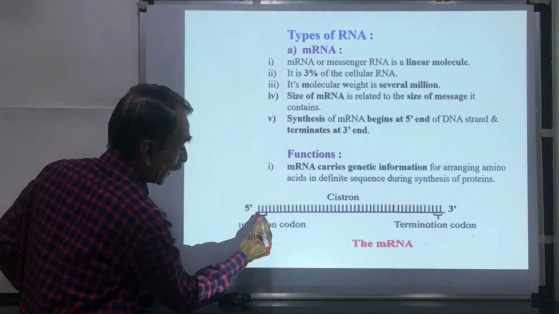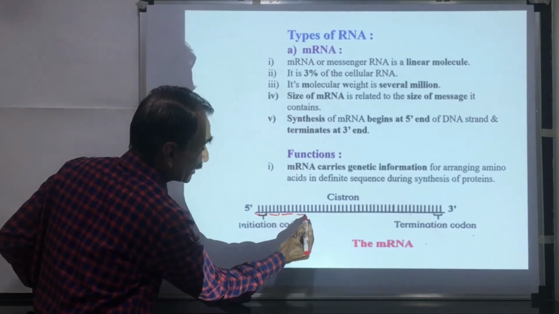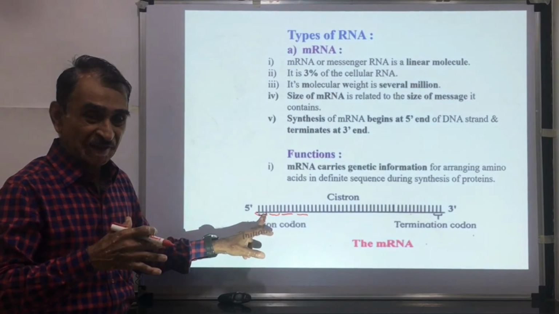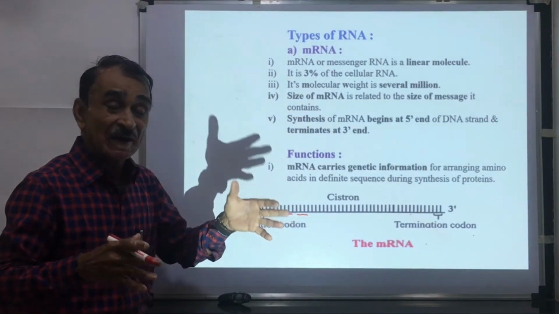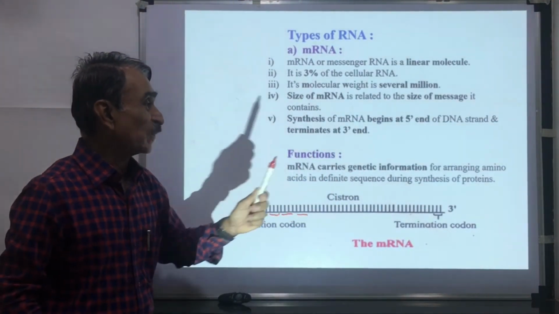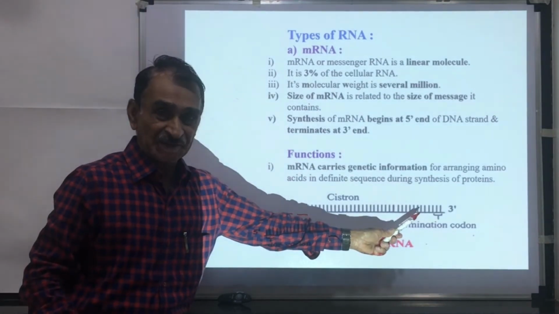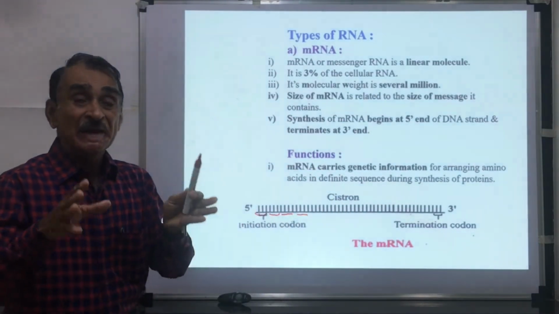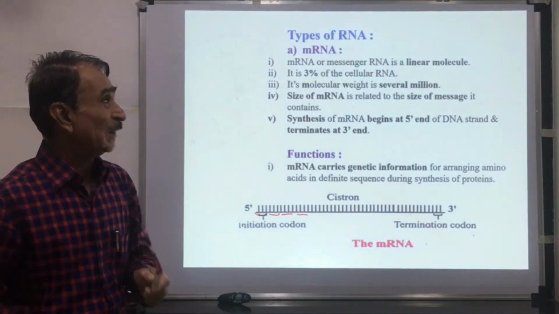This is called a codon. Such codons are present. A group of 3 nucleotides is called a codon. Here at this place one amino acid is attached, another amino acid is attached, a third amino acid is attached at the time of protein synthesis. So mRNA carries the information for arranging the amino acids in a definite sequence. The sequence of amino acids which will be attached here depends upon the sequence of nucleotides present on this mRNA.